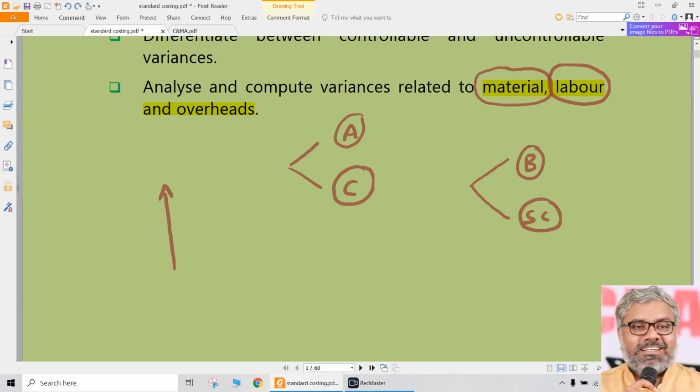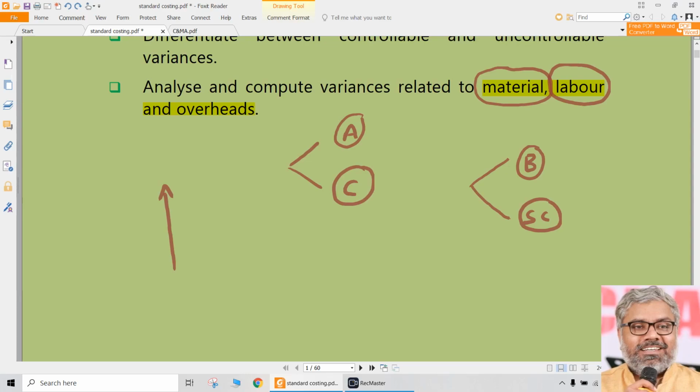But as of now, restricting ourselves to the syllabus and what is required or expected of us, we will stick to the computation of variances related to all the elements of cost. In other words, we need to compute by the end of this chapter material variances, labor variances and overhead variances. Then what is variance? Variance is nothing but this: what we planned, what is supposed to be done, but what has actually happened. And we need to compute those variances in this chapter.